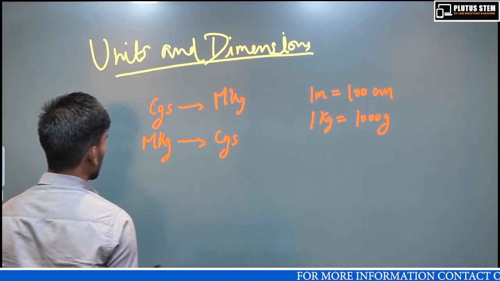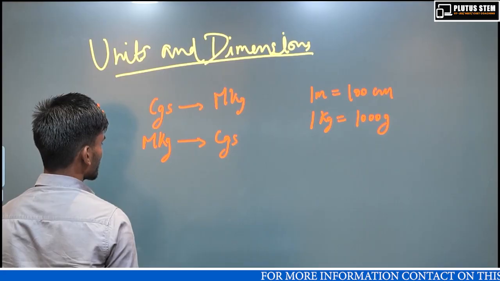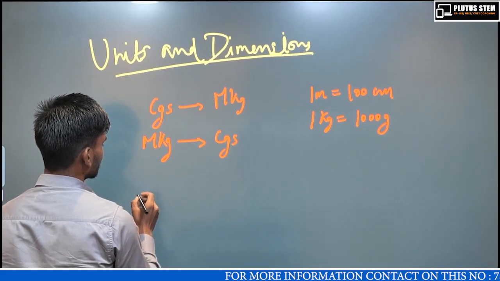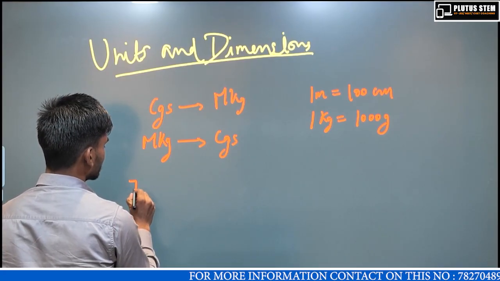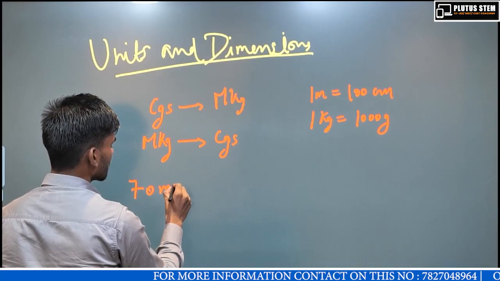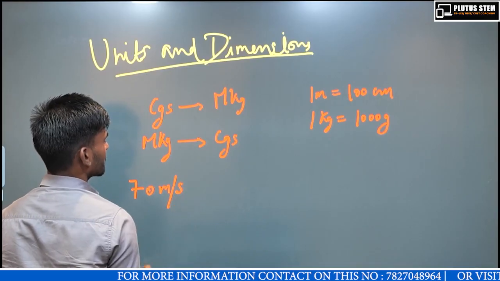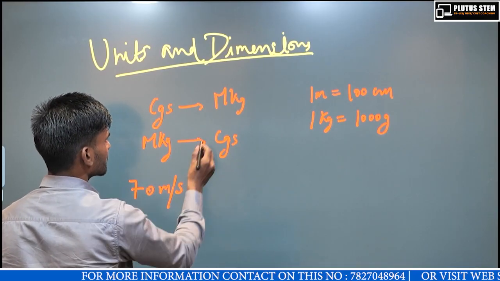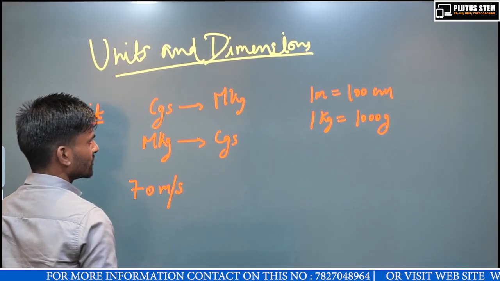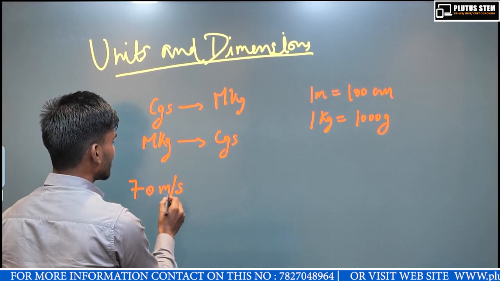Now I calculate 70 meter per second. It is in MKS unit, the SI unit.